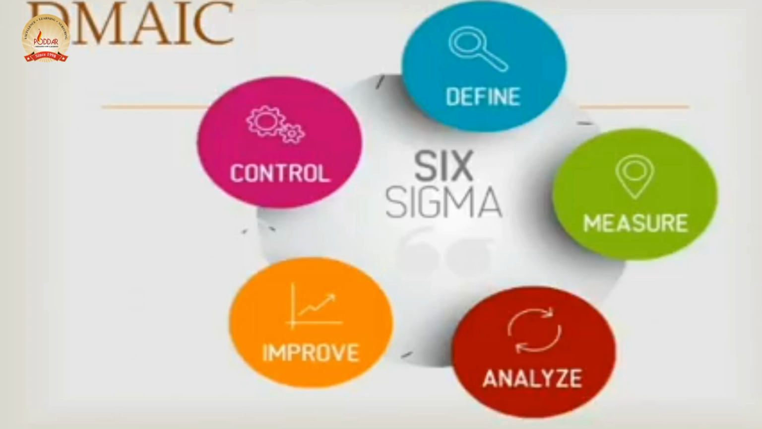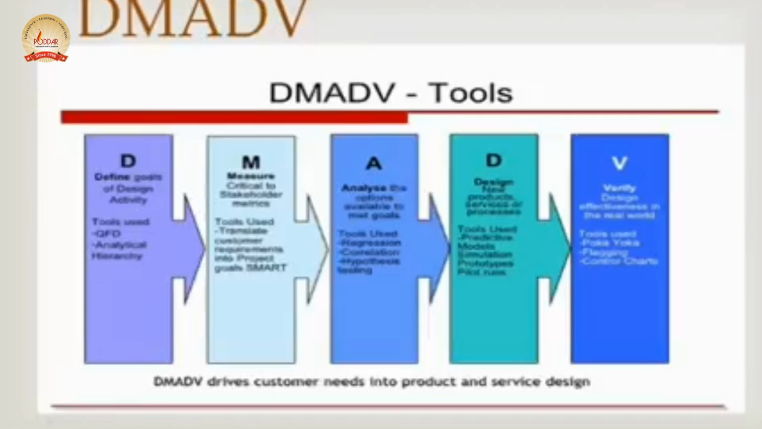The fourth step is I, improve the current process based on data analysis using techniques such as design of experiments and poka-yoke. And the final one is C, control the future state process to ensure that any deviations from the target are corrected. The other methodology is known as DMADV.